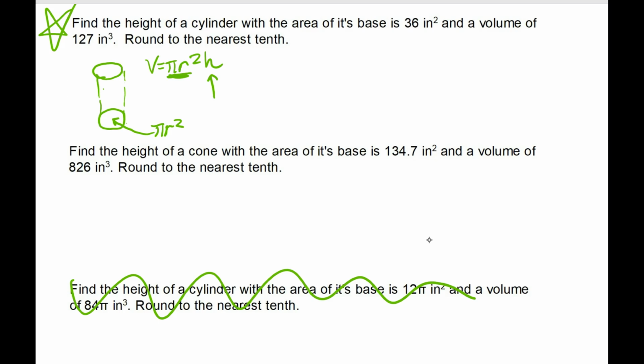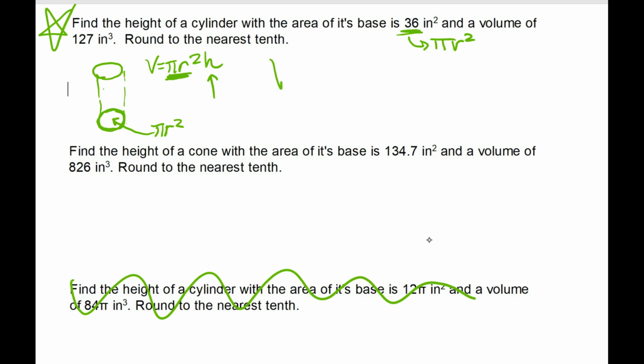So, pi r squared is the area of the base. So what did they give us? They gave us the area of the base. They gave us this. So, y'all, this is pi r squared. So when I see pi r squared, y'all, I am putting in 36.